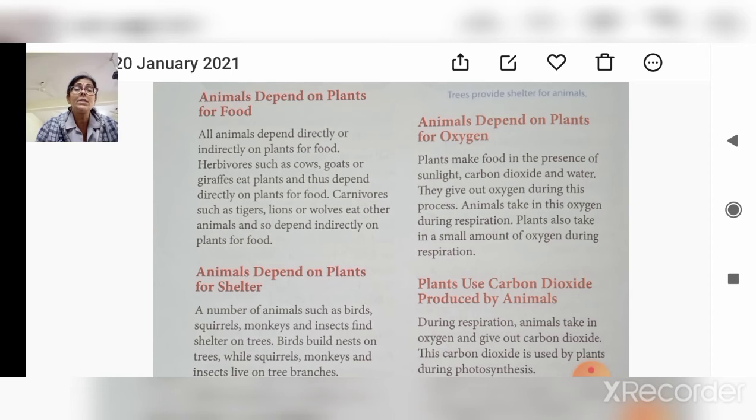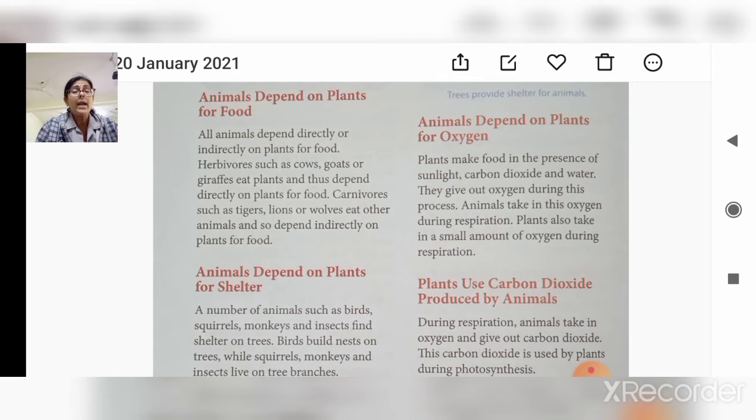Plants release oxygen and take in carbon dioxide while making food. Where does this carbon dioxide come from? From the air, and it is given out by the animals during respiration, right? Now plants use carbon dioxide produced by the animals.